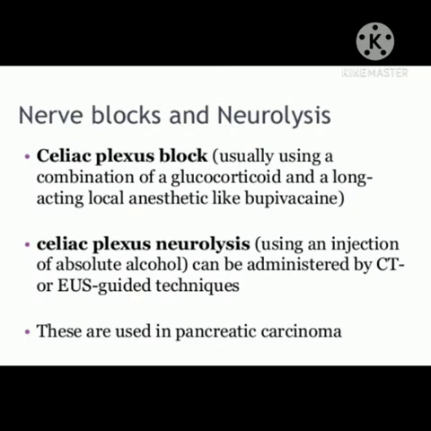Nerve blocks and neurolysis. Celiac plexus block, usually using a combination of glucocorticoid and a long-acting local anesthetic like bupivacaine. Celiac plexus neurolysis using an injection of absolute alcohol can be administered by CT or EUS guided technique. These are used in pancreatic carcinoma.